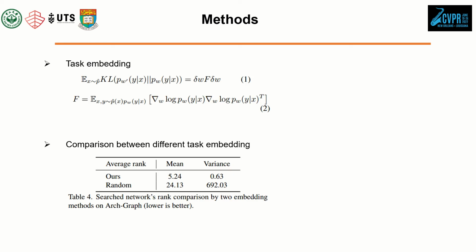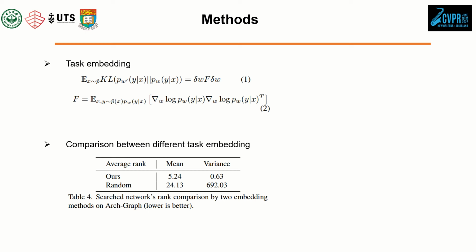Before digging into the pairwise relation predictor training, we first want to talk about how to identify a task when transferring knowledge across tasks. A task's nature can be quantified by the neural network's weights when trained on this task. When a pre-trained model is fine-tuned on a task, it is actually adding some perturbation to the network's weights, and we can measure the average KL divergence between the original output distribution and the perturbed one. This will generate a fixed data-dependent embedding for a given task.